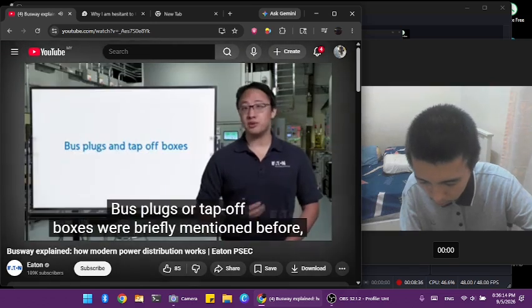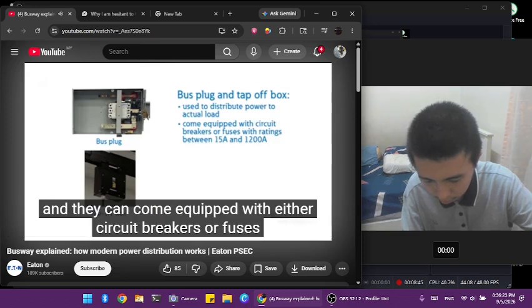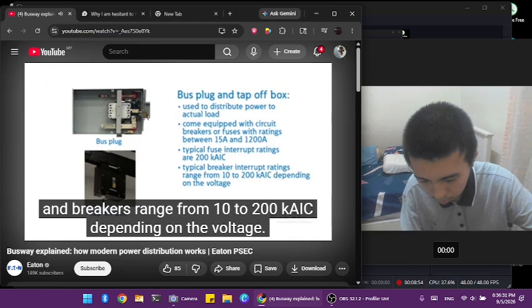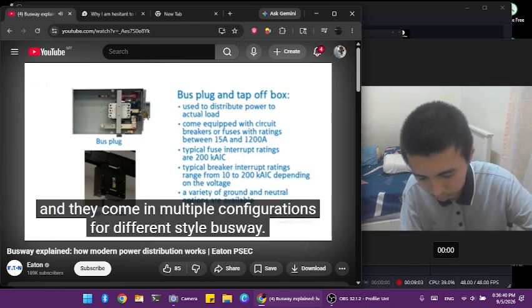Bus plugs or tap-off boxes were briefly mentioned before, and here's a little more detail. They connect into the busway phase bars to distribute power to the actual loads, and they can come equipped with either circuit breakers or fuses for ratings anywhere between 50 amps and 1200 amps. Typical fuse unit ratings are 200 kAIC, and breakers range from 10 to 200 kAIC, depending on the voltage. Like the busway itself, bus plugs are available with a variety of ground and neutral options, and they come in multiple configurations for different style busway.